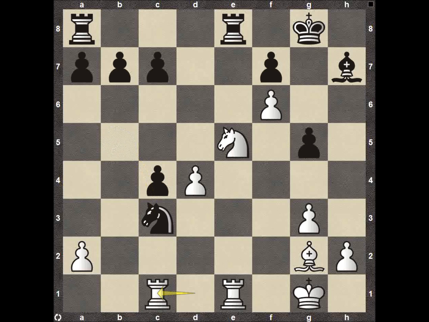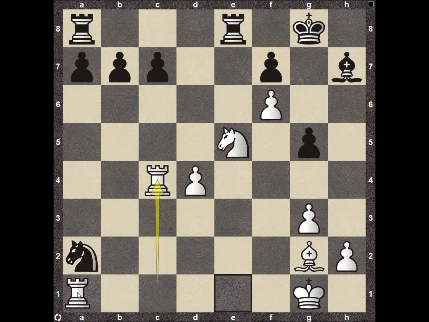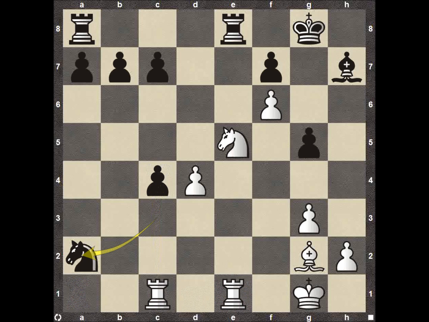Not really going to be a great option if he takes here on a2. Still just going to lose this pawn. He's going to end up losing one of the pawns up here. It's just all going to be bad. Later on, after the bishop takes here on b7, the rook's going to be forced to move, and then rook to a1. It starts to get pretty messy for black.